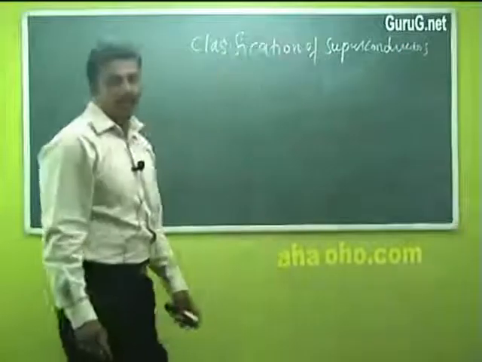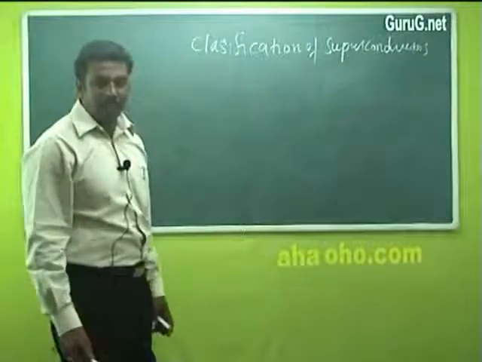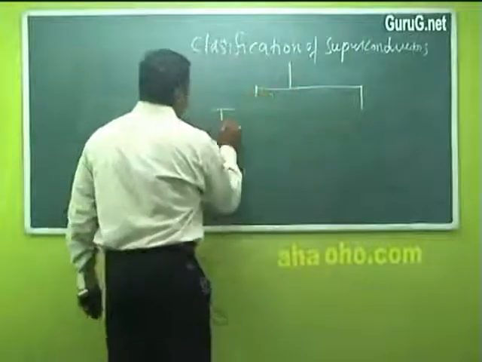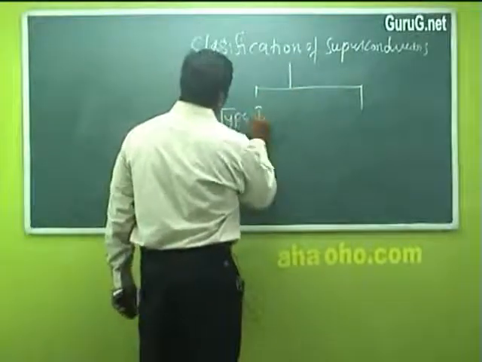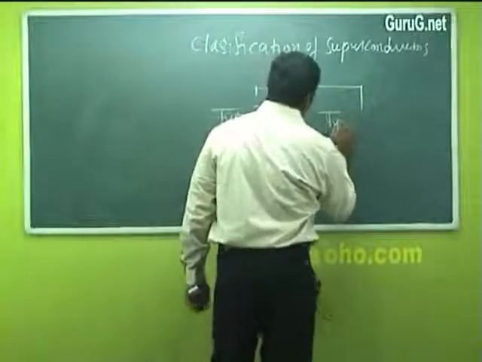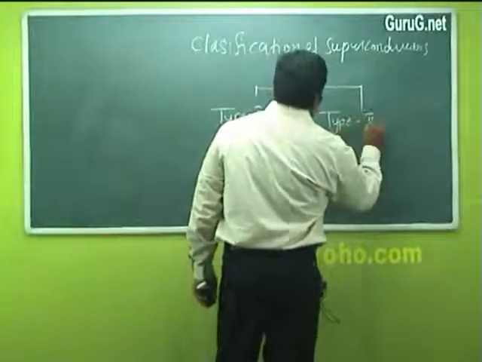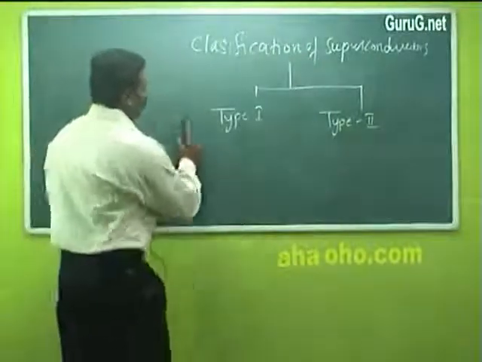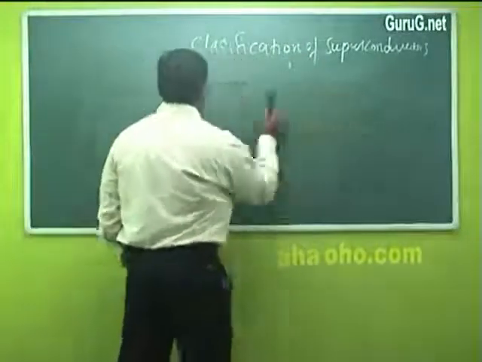Classification of superconductors. So superconductors can be classified into two different types, that is type 1 superconductors and type 2 superconductors. So first let us see what are type 1 superconductors.